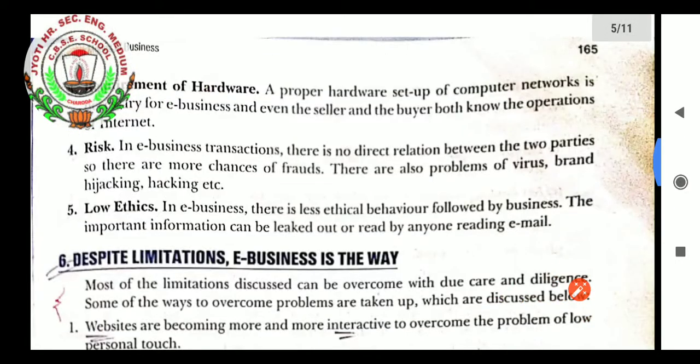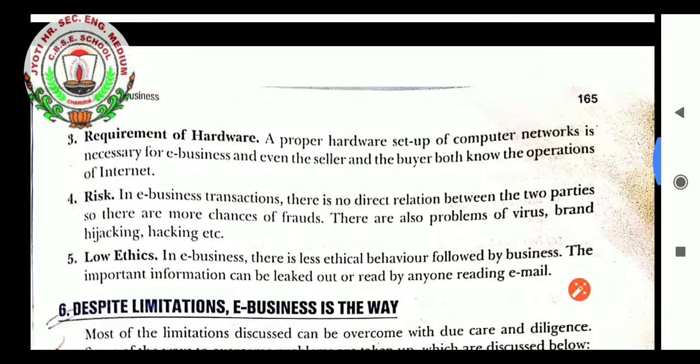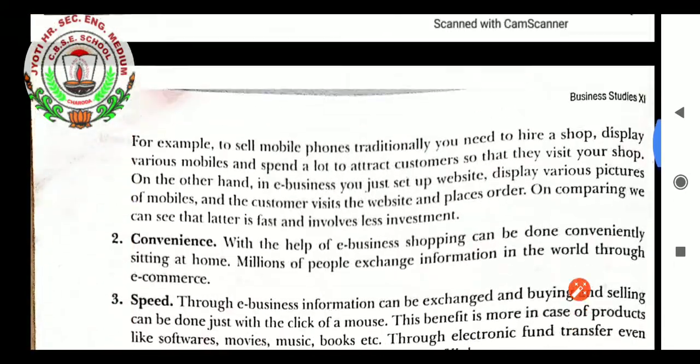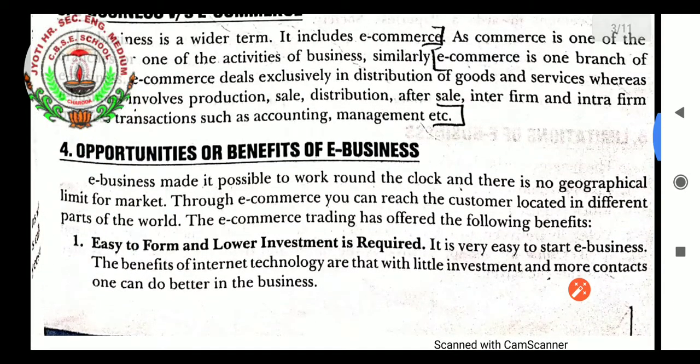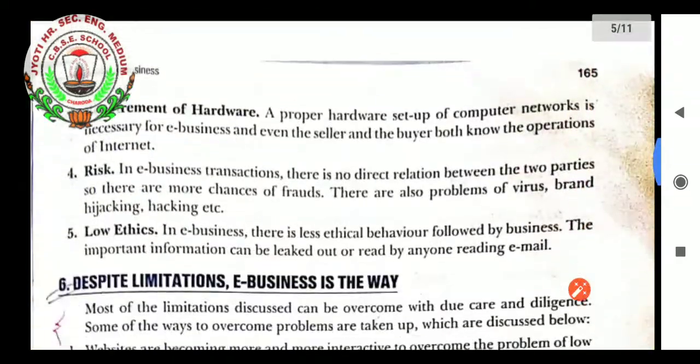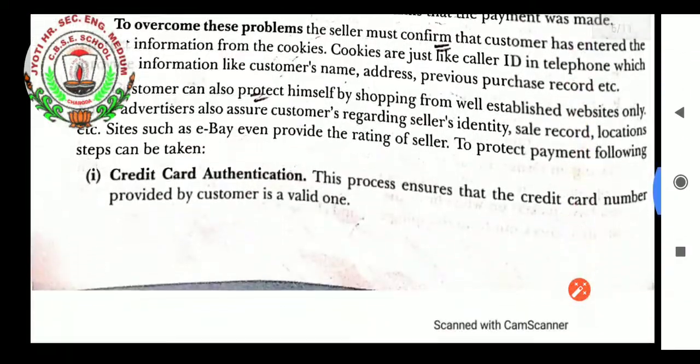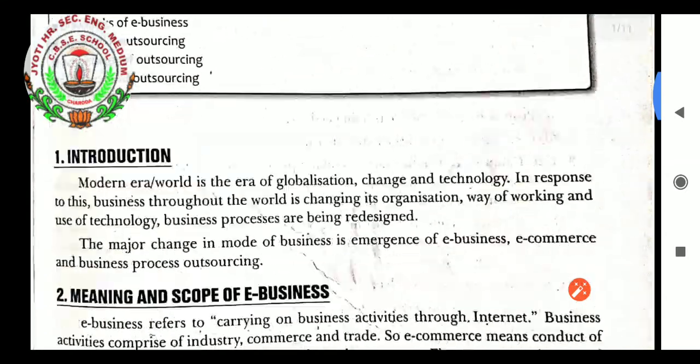Now, student, what we are going to learn is BPO, the business process outsourcing.